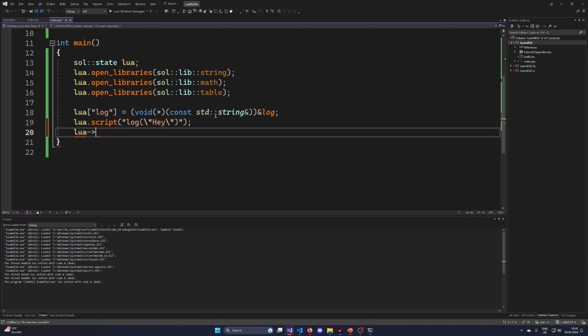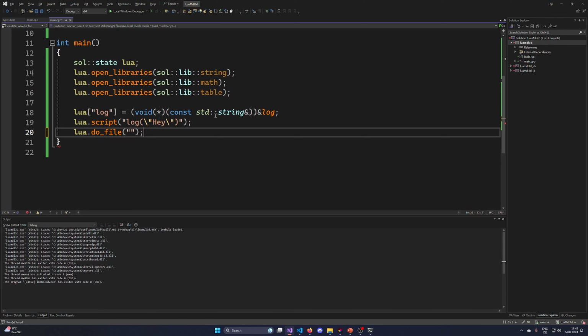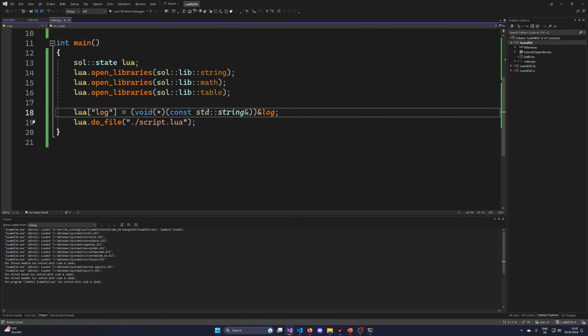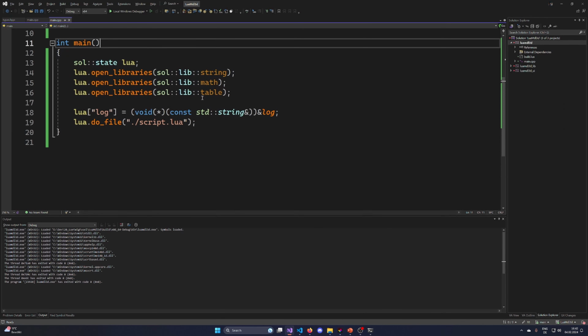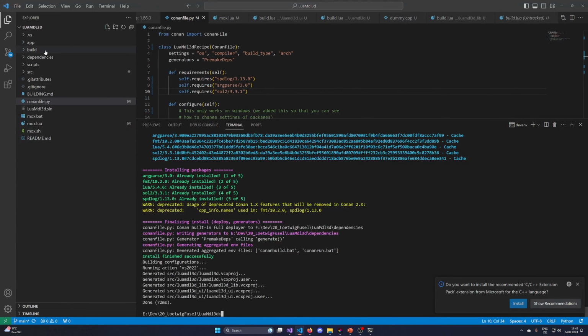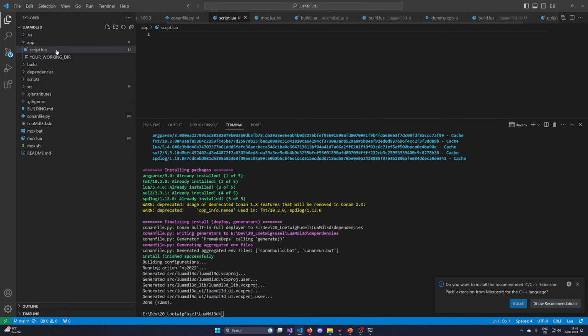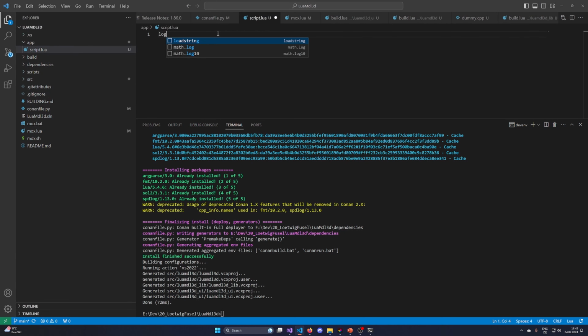Lua file, do file. I think do file allows me to run a file. Let's open the file script.lua. Instead of doing it like this, and this should of course not work because there's no script.lua. And then it's probably returning a result, a certain result, but I don't care. Let's add a script.lua, and let's inside the script.lua say log.